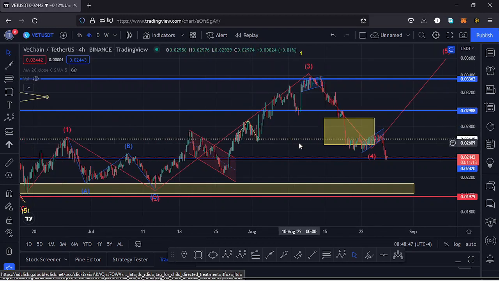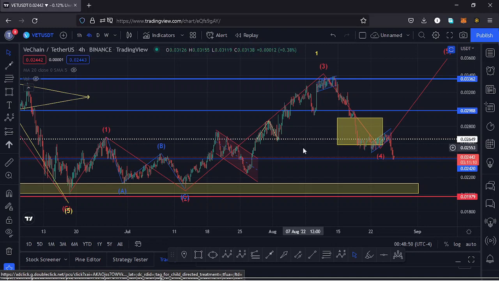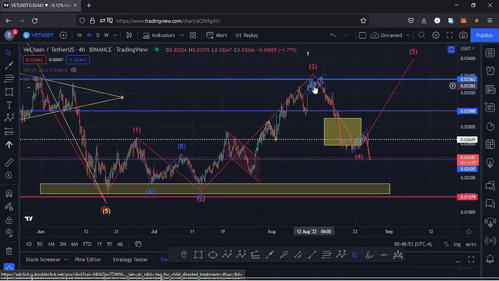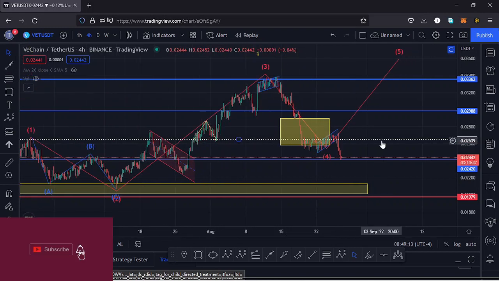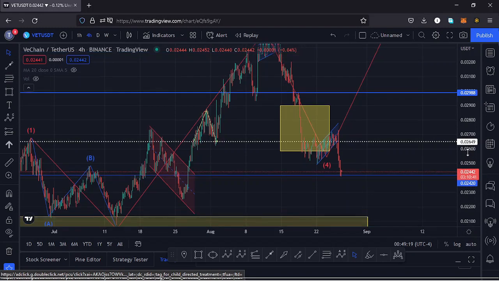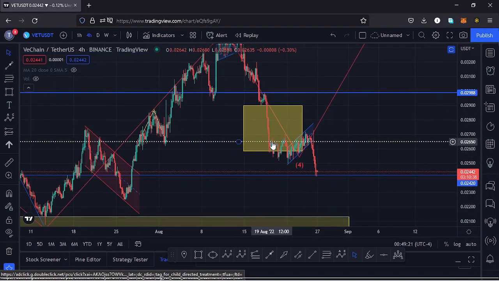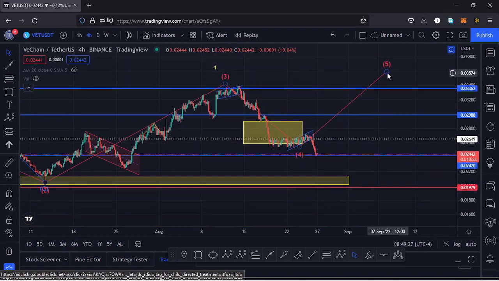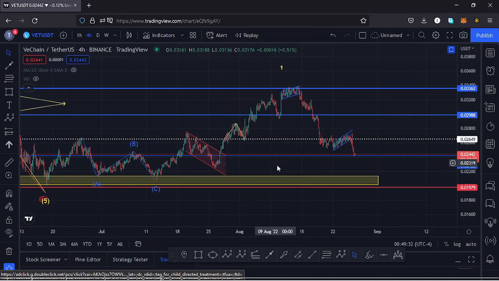Then we had an invalidation point here on this chart, and that can only happen in case our wave 4 retraces into the high of the first wave to the upside. And we made a high for the first wave at around the $0.026 mark, and you can see I have marked that invalidation point here on the charts using this dotted line, and you can see Vechain continued to see lower prices. We came down into that dotted area, meaning that invalidated my Elliott wave structure, and I need to remove it here on the charts and also remove the target areas for that fractal wave and think of this movement to the upside as something else.